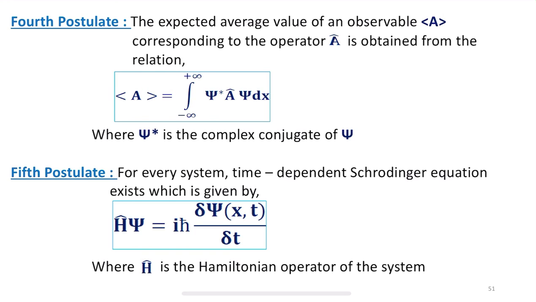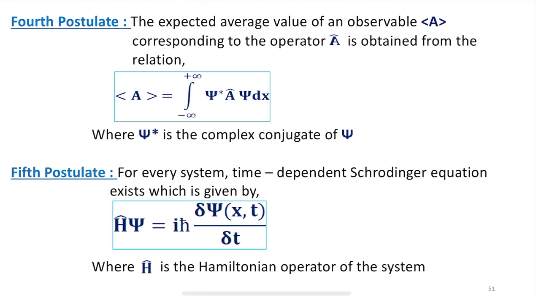So, this is the fourth postulate, and this is how we express it in mathematical form. What is understood with this? By looking at this fourth postulate, we understand that the expected value or the expectation value, which is represented as the angle brackets around A, is the symbol which represents the expected average value.